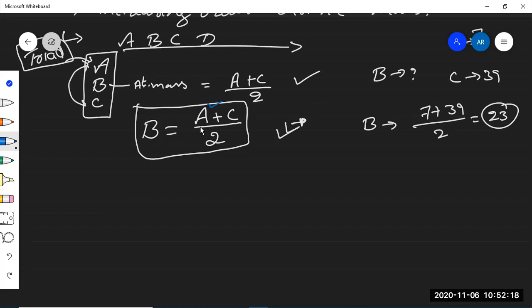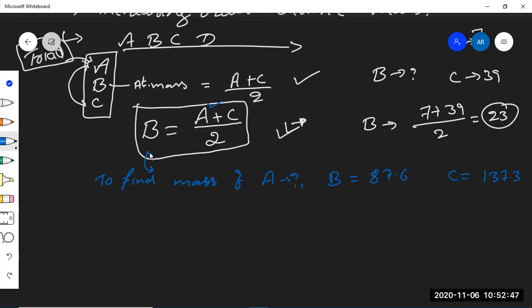You have to alter the formula. For example, the mass of B is 87.6 and the mass of C is 137.3. Then what is the mass of A?